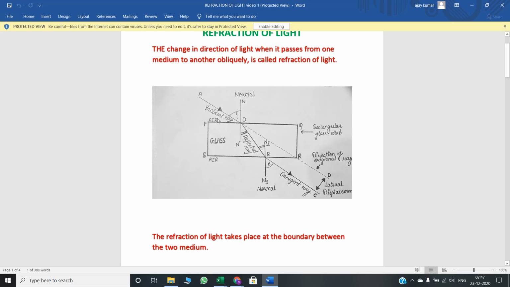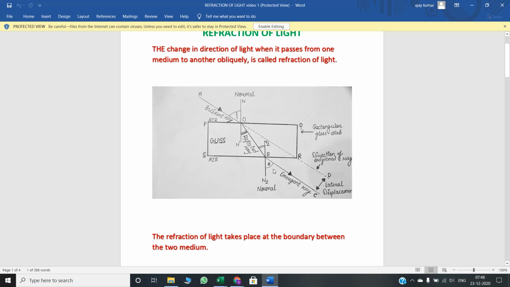Look here. When this ray of light comes from air to glass, what happened? Its direction changes. It bends towards the normal. So when light moves from rarer to denser medium, it bends towards the normal. And here you can see when the light goes from denser to rarer, meaning glass से air में जा रहा है, then it moves away from the normal.